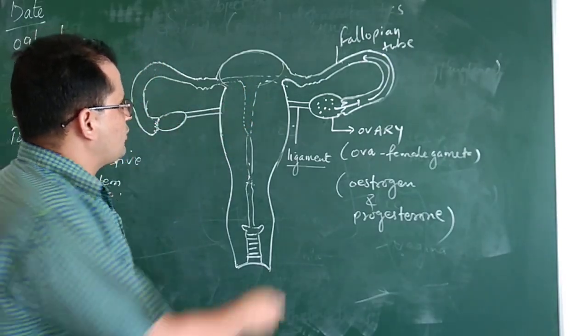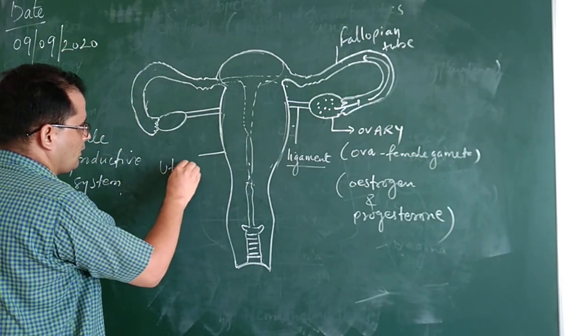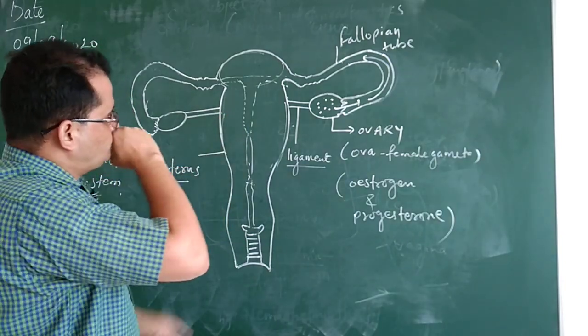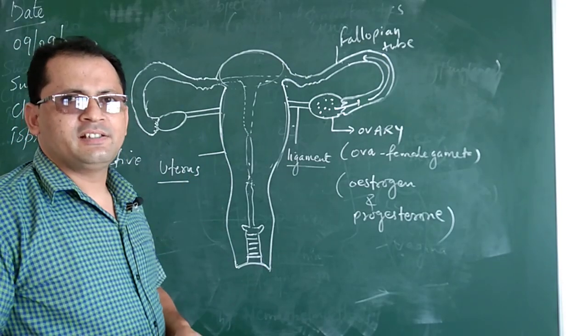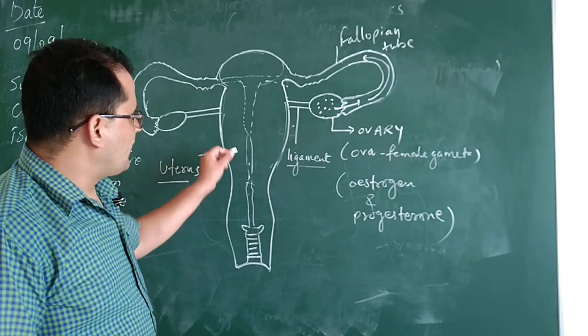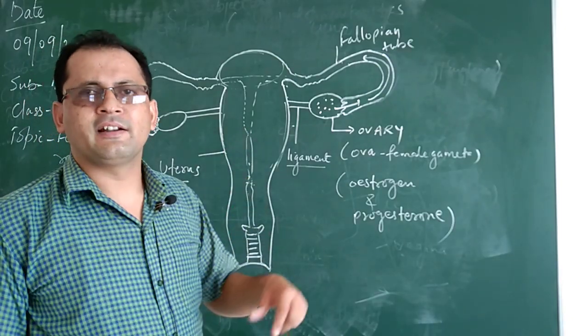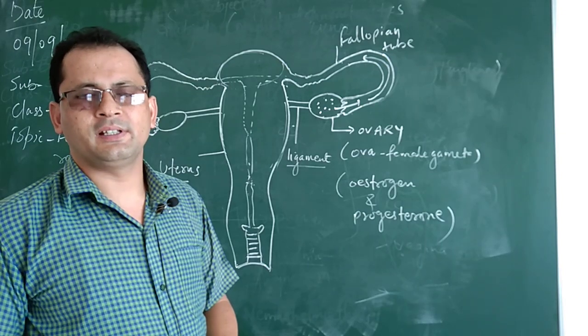Now the next structure you can see here is the uterus. When fertilization takes place, there is formation of the zygote, then the formation of the fetus, and this structure remains attached to the wall of the uterus, and the development takes place.